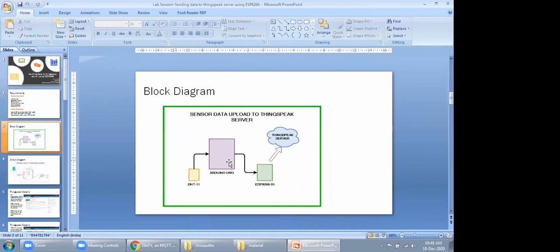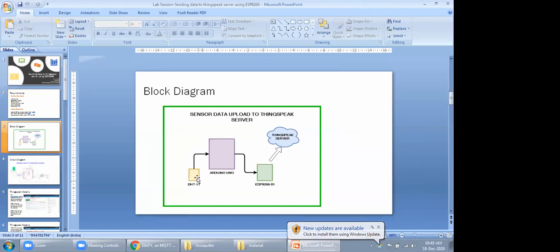Typically this Arduino board is connected with the DHT11 sensor. After collecting the current temperature and humidity, it sends the data to the cloud side, which in our case is the ThingSpeak server.